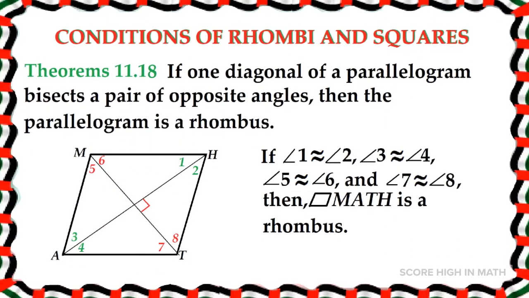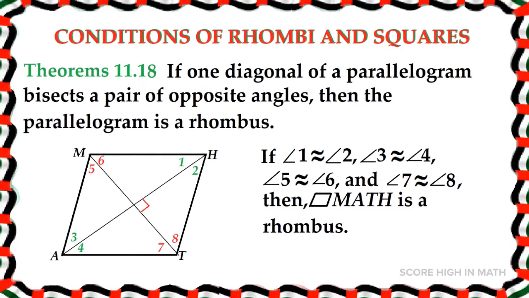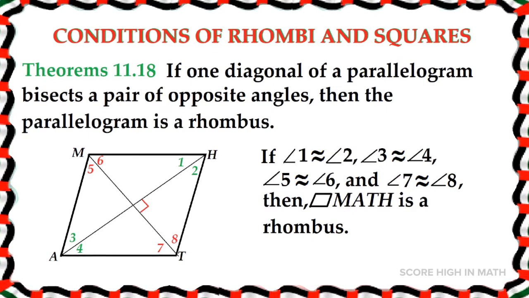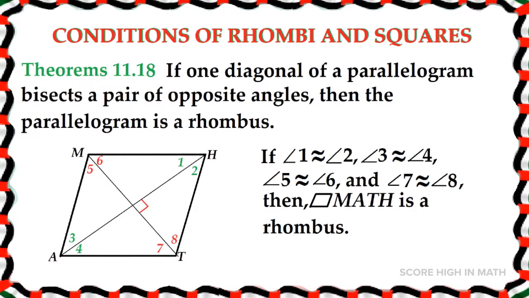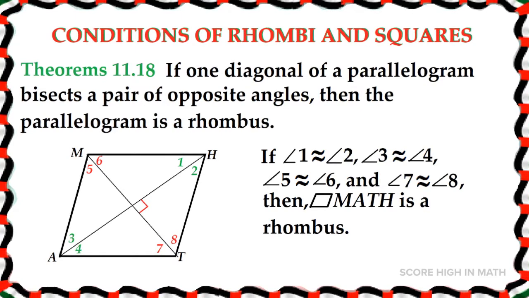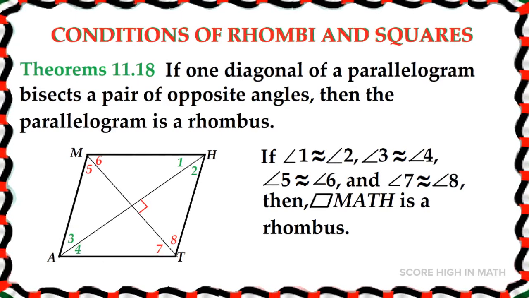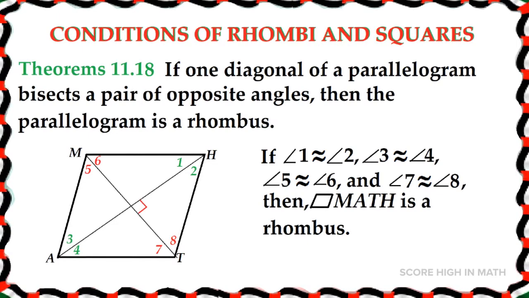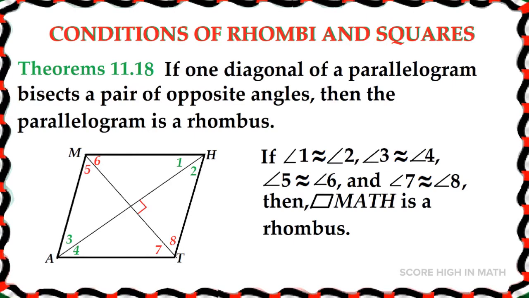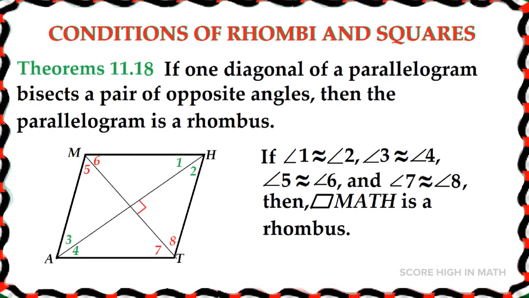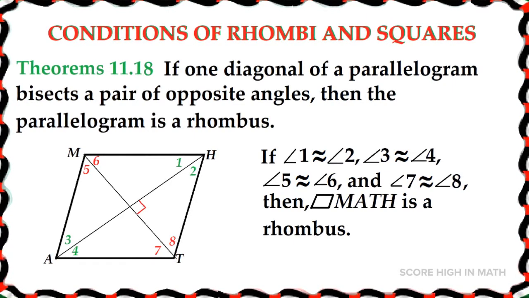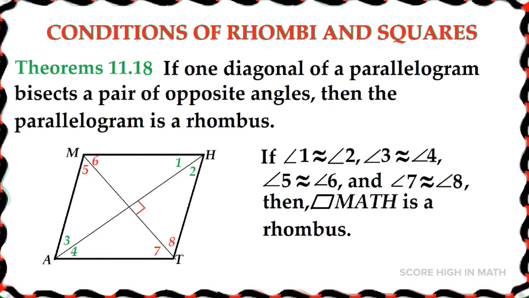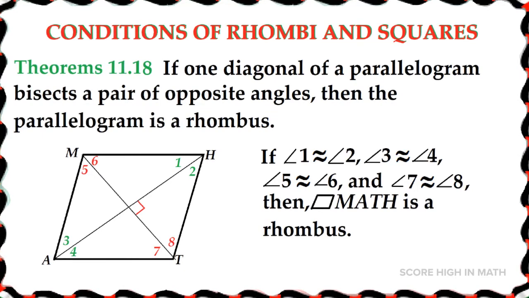On Theorem 11.18, if one diagonal of a parallelogram bisects a pair of opposite angles, then the parallelogram is a rhombus. I want you to look at the diagram again. If the measure of angle 1 is congruent to the measure of angle 2, the measure of angle 3 is congruent to the measure of angle 4, the measure of angle 5 is congruent to the measure of angle 6, and the measure of angle 7 is congruent to the measure of angle 8, then the parallelogram MATH is a rhombus.